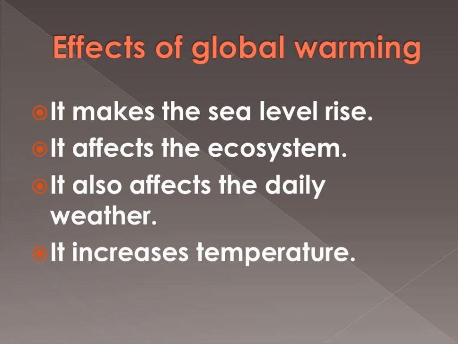Now, effects of global warming. It makes the sea level rise, because when the temperature increases, definitely the ice caps on the mountains melt, and that water comes down and makes the sea level rise. It affects the ecosystem. Ecosystem means the relation between all the living and non-living things, and it affects that also. It also affects the daily weather, as it increases the temperature. So these are the effects of global warming.